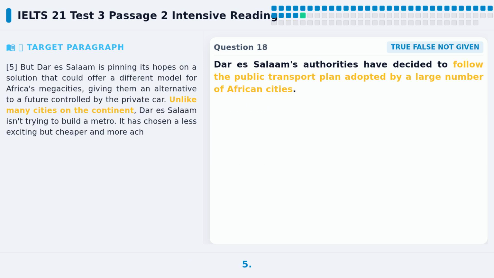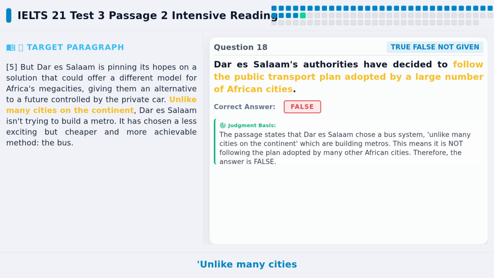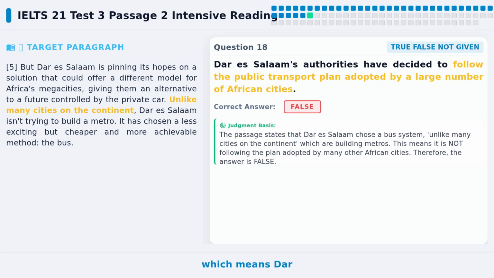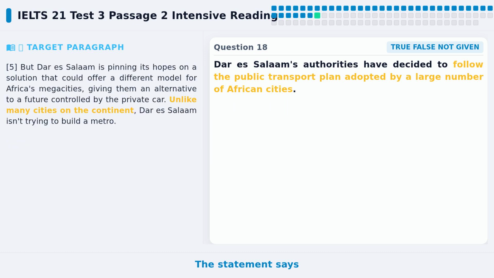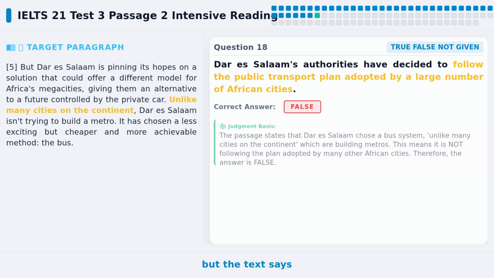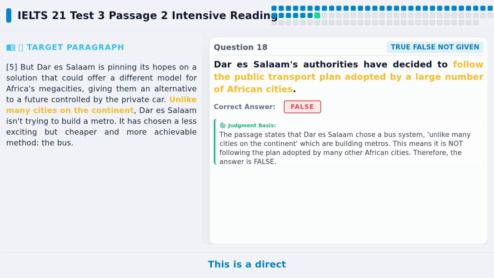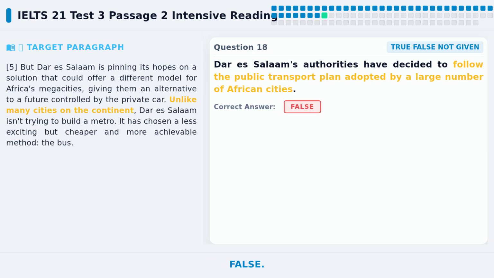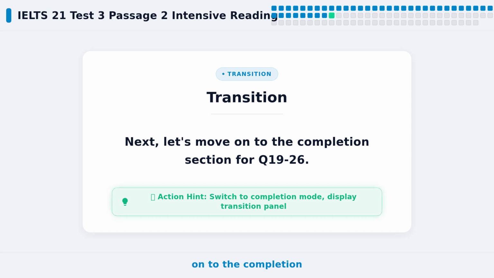Let's locate paragraph 5. The text says, unlike many cities on the continent, Dar es Salaam isn't trying to build a metro. The text clearly says unlike many cities on the continent, which means Dar es Salaam's approach is different from other cities. It chose a different method, the bus. The statement says follow many cities, but the text says unlike many cities. This is a direct contradiction. So the answer to question 18 is false. Next, let's move on to the completion section for Q19-26.